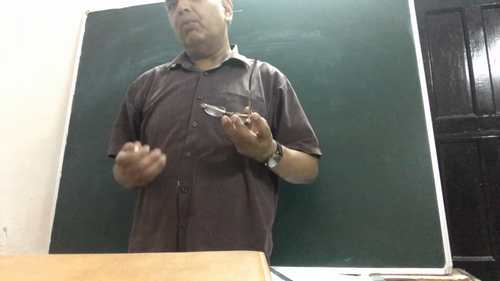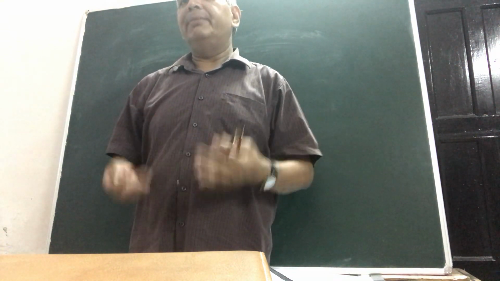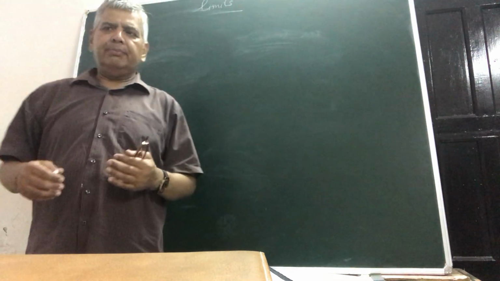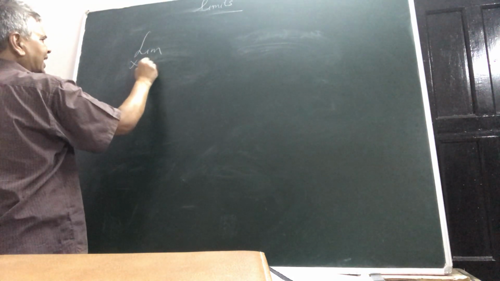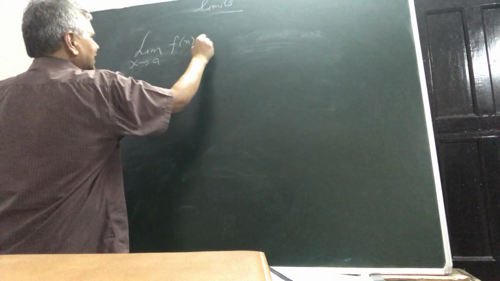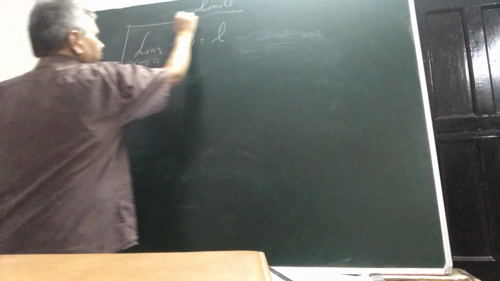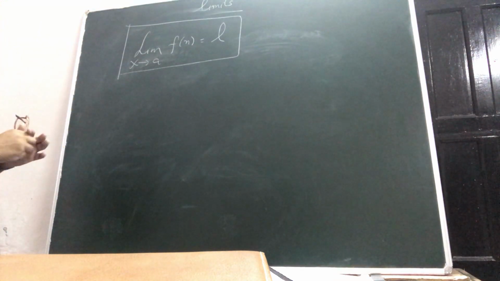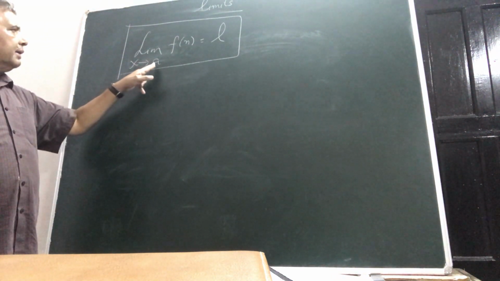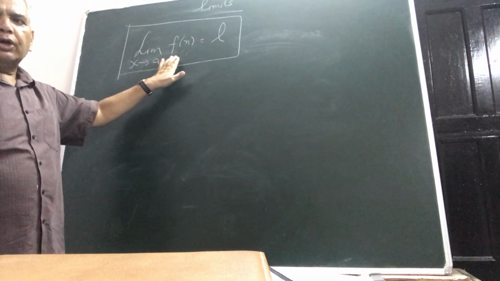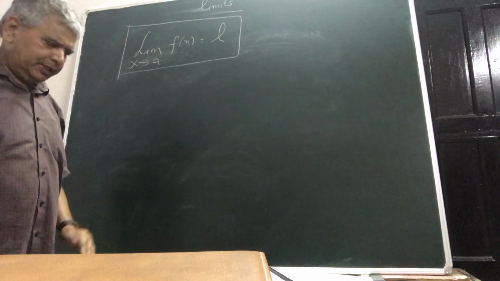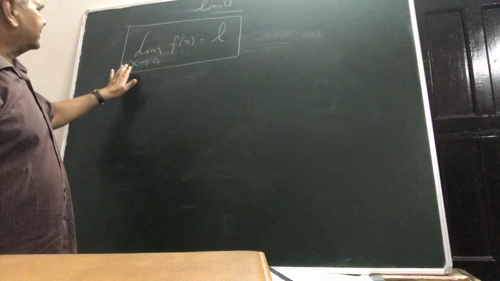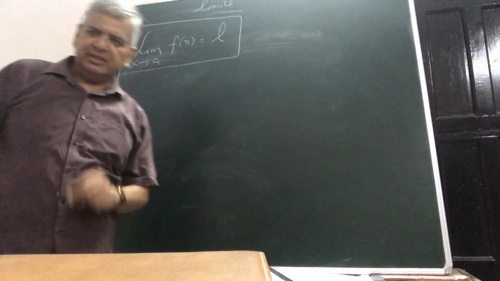The vague idea about the limit persisting in your mind must be like this: in general terms, the limit as x tends to a of f(x) is equal to L. The idea in your mind, students, was that when your variable is coming nearer to a, the functional value should be heading towards L.